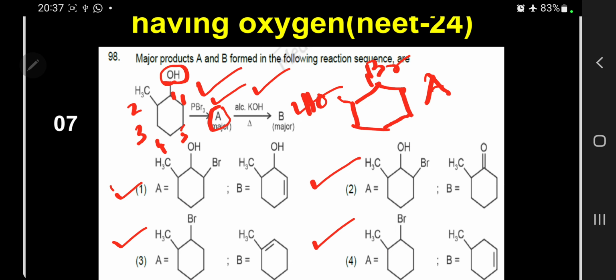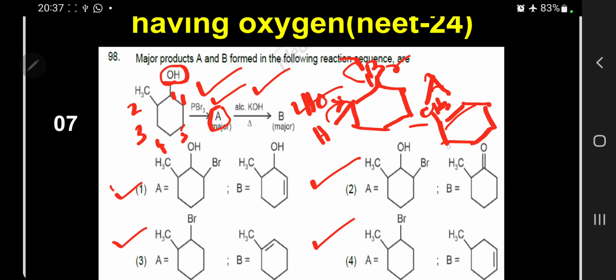So what will happen? When it is eliminating, here there is hydrogen, here there is Br. So Br is getting eliminated, H is getting eliminated. The product will have a double bond, with the corresponding CH3.